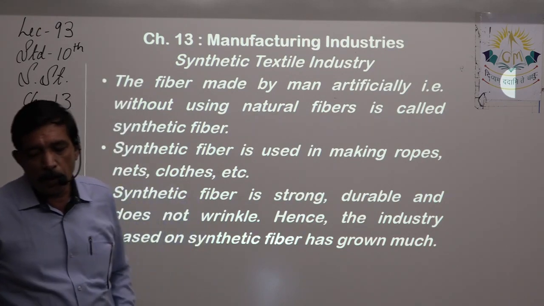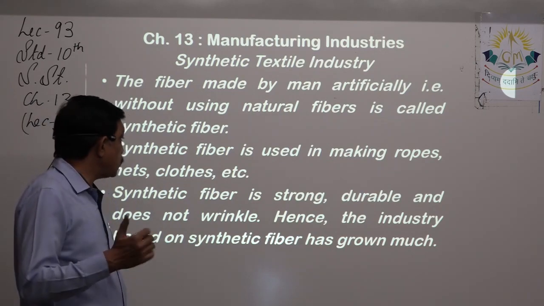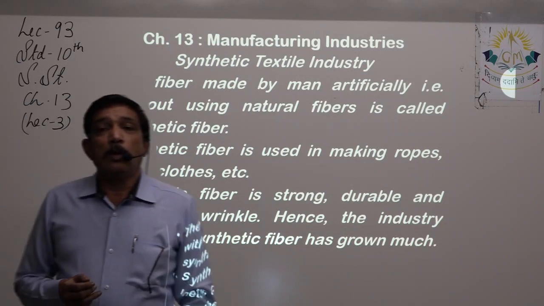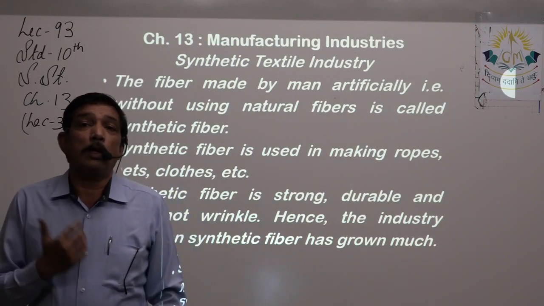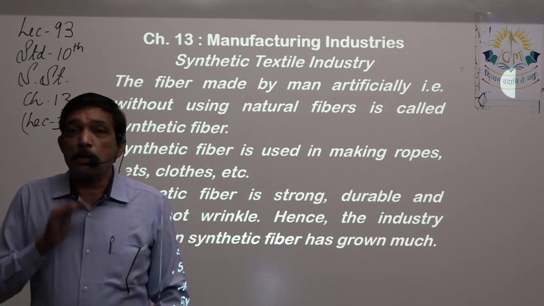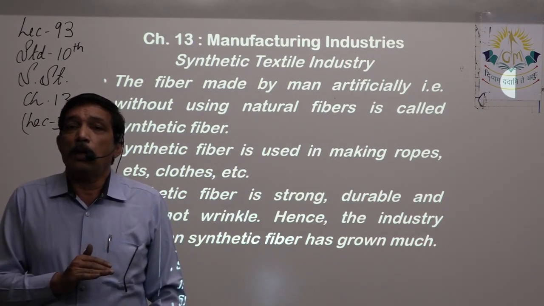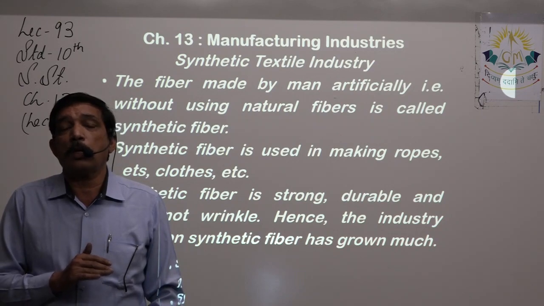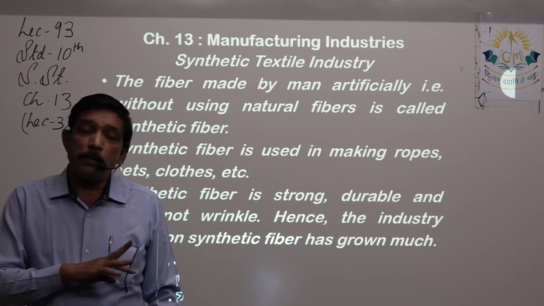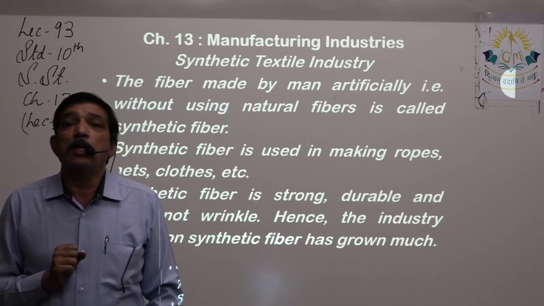So synthetic fiber is used in making ropes, nets, clothes, etc. Now, what are the good things or good qualities about synthetic fiber? Yes, because synthetic fiber, it produces a drawback for the natural fibers. Natural fibers, they always have a competition with synthetic fibers.